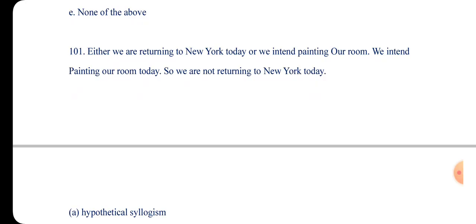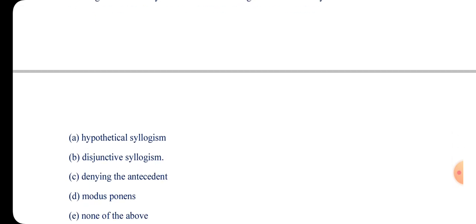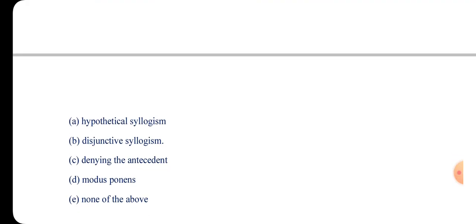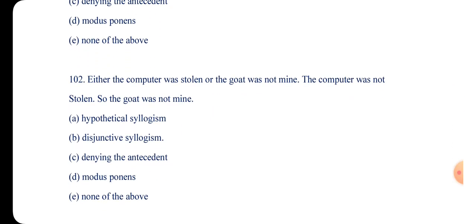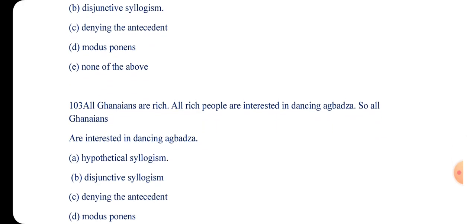We intend to paint our room, so we are not returning to New York. So we have A, hypothetical syllogism, disjunctive syllogism, denying the antecedent, modus ponens, none of the above. So this is a disjunctive syllogism. It comes in the form of either this or that. Do you get it? And then number 102, we are left with the last questions.